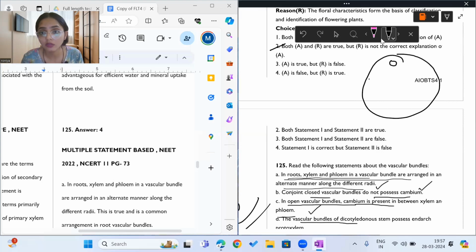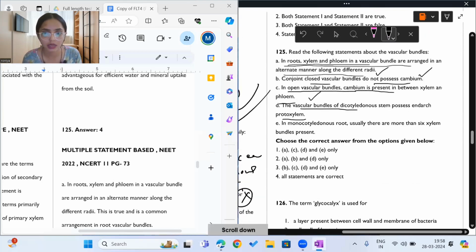This black color is the phloem, this pink color is the xylem. So xylem and phloem are present alternately like this along different radii. This is one radius, this will be another radius. So they are present along different radii alternately in a root. So this is a correct statement.